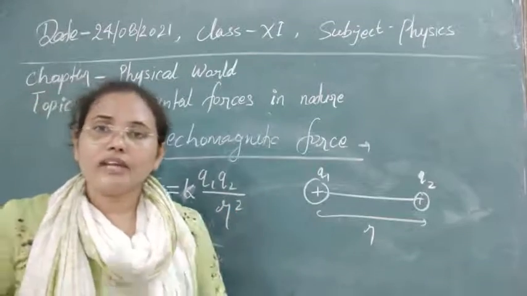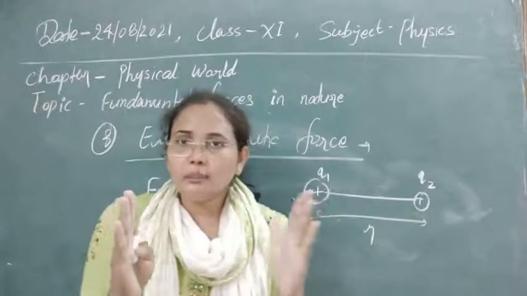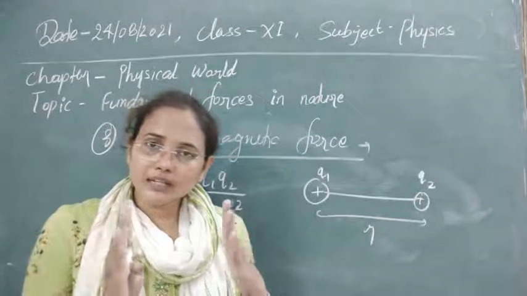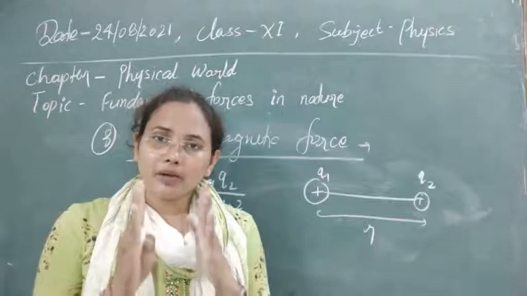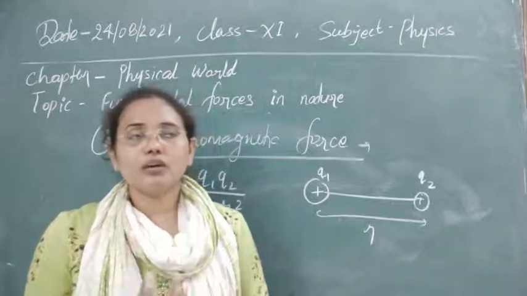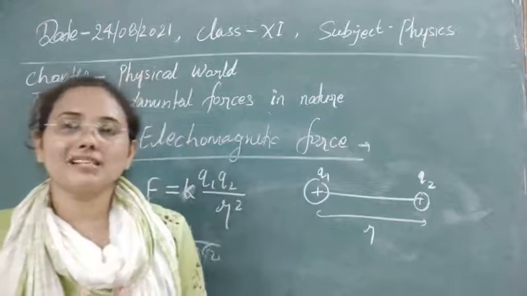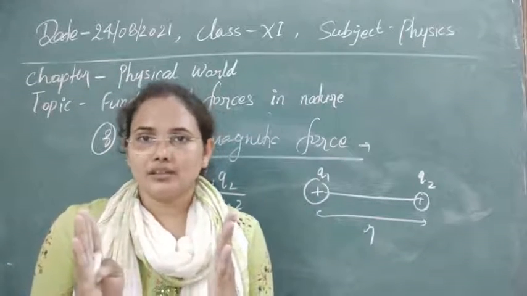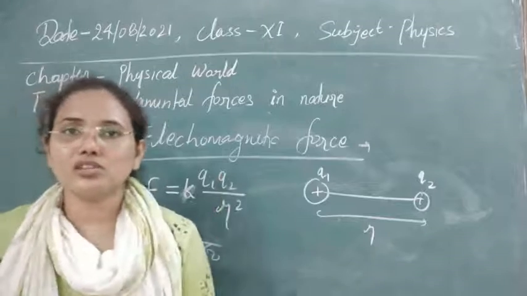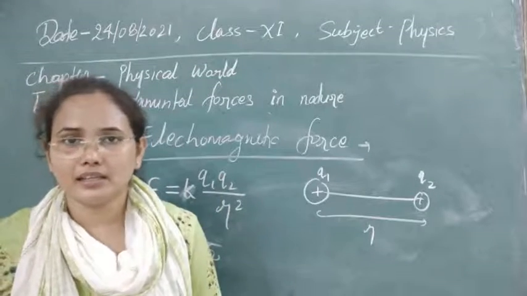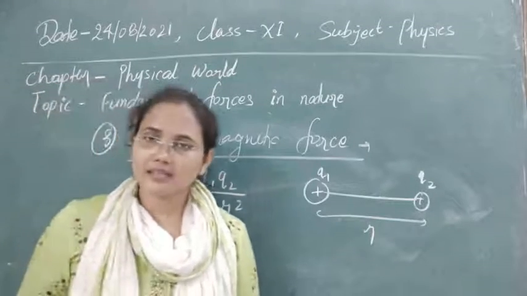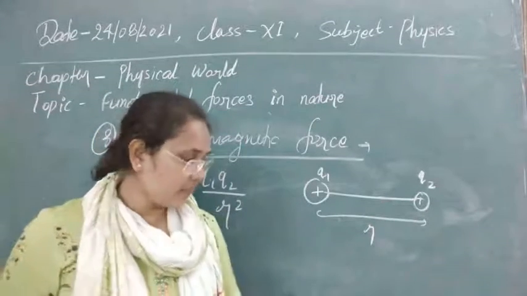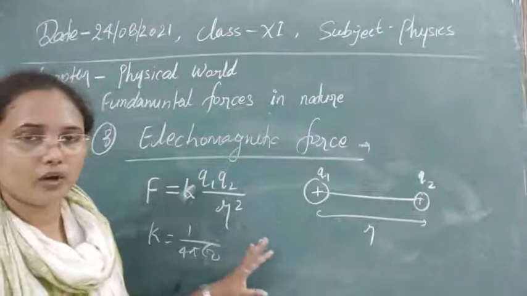Also, when two charges come close, like positive and negative charges attract each other, but when they come continuously closer and reach the nuclear dimension, that is 10 to the power minus 15 meter, they start to repel each other. Coulomb's law becomes invalid there. So Coulomb's law has particular conditions in which it is followed by a particle.